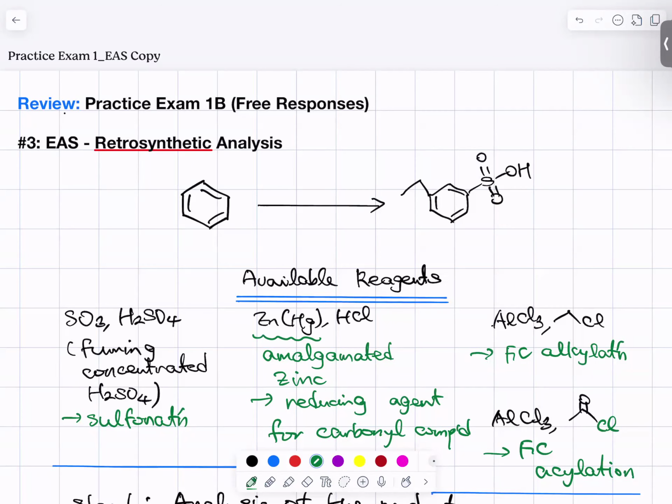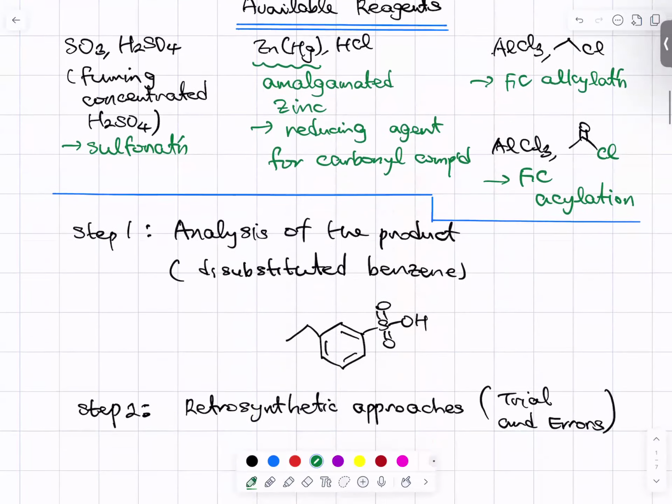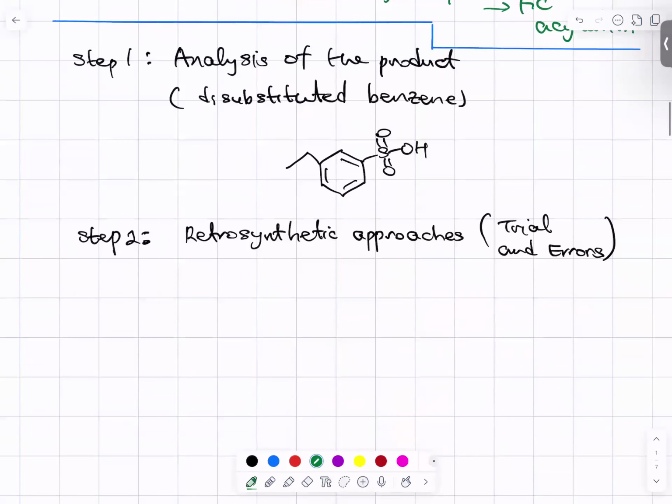Now, once you understand what the available reagents are, let's move on to a stepwise approach to solve the problem. What we need to do is analysis of the product first. First, we see this is a di-substitution, and let's make an analysis of each substituent.